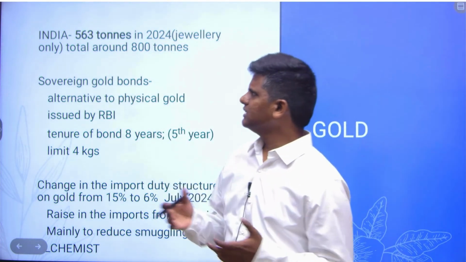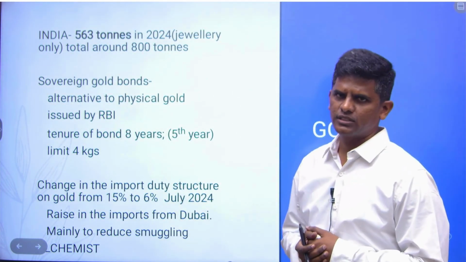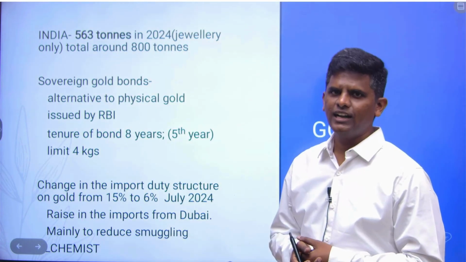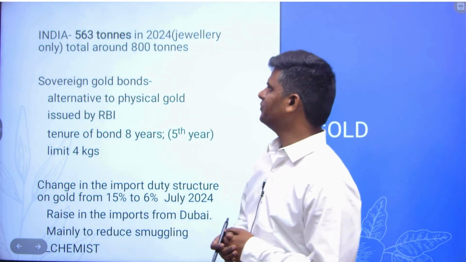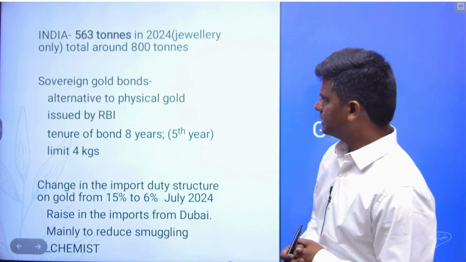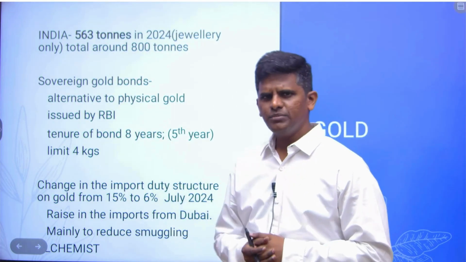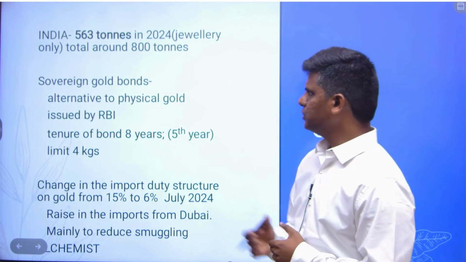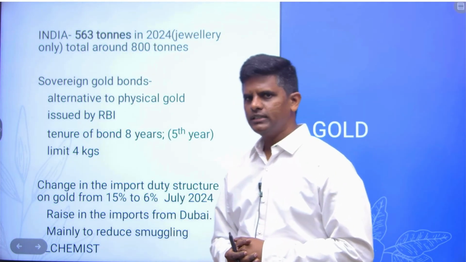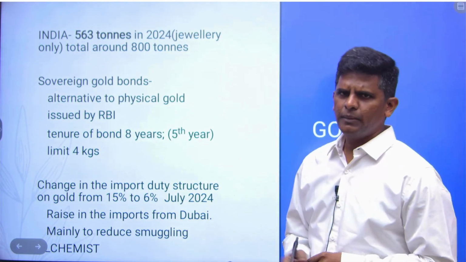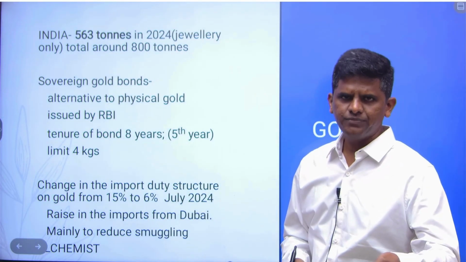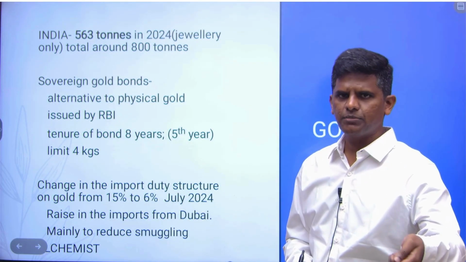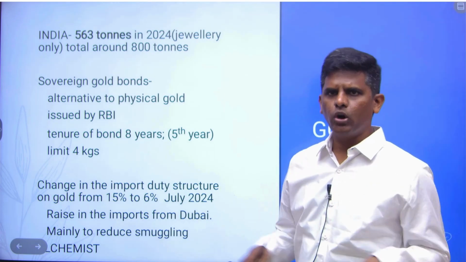So these are the reasons why India consumes a lot of gold, and on Akshaya Tritiya another bumper sale and purchase of gold is going to happen tomorrow. And sovereign gold bonds. This is an old scheme, but as we are discussing gold, let's review it. Sovereign gold bond is an alternative to physical gold. Basically, it's nothing but on paper.